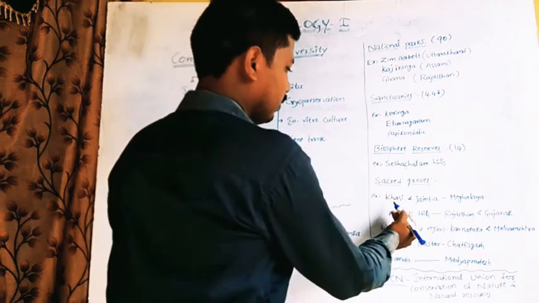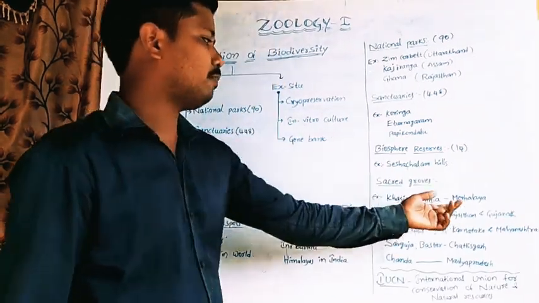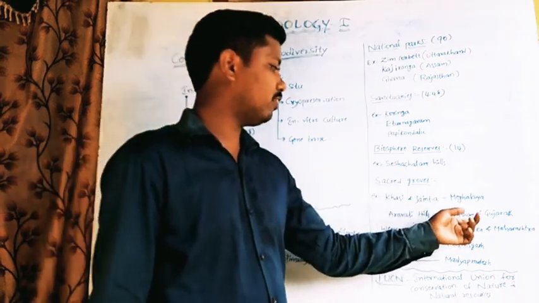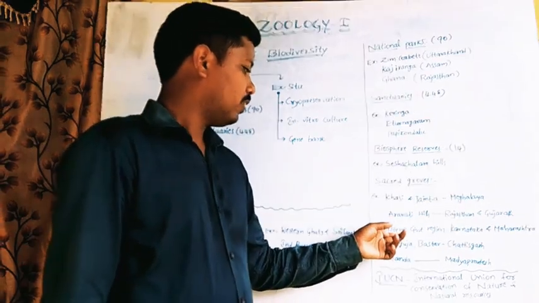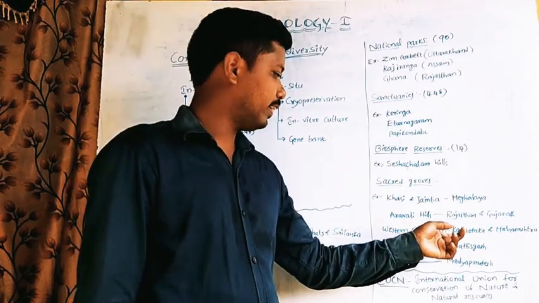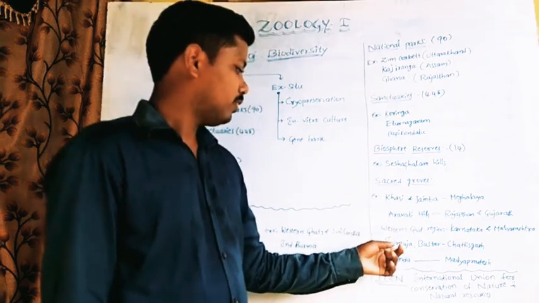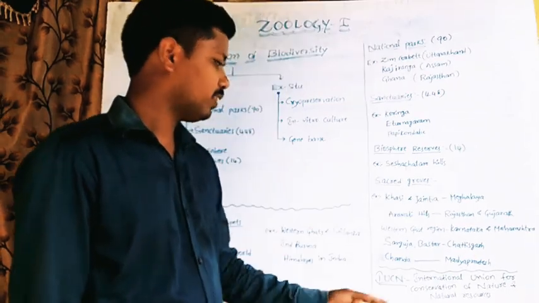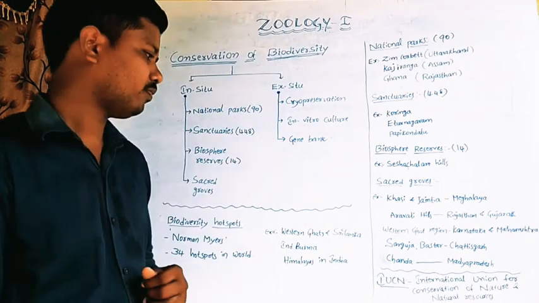Khasi Jaintia groves are present in Meghalaya, Aravalli Hills in Rajasthan and Gujarat, Western Ghats region in Karnataka and Maharashtra, Sarguja in Chhattisgarh, Chanda sacred groves in Madhya Pradesh.